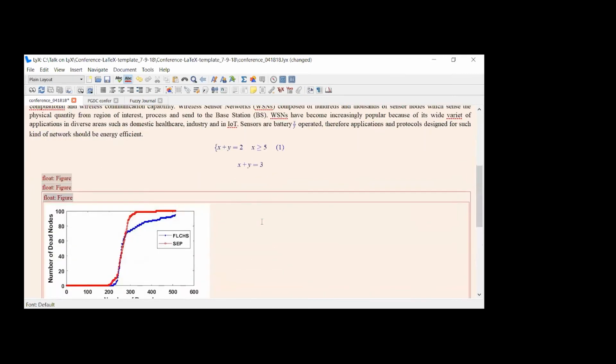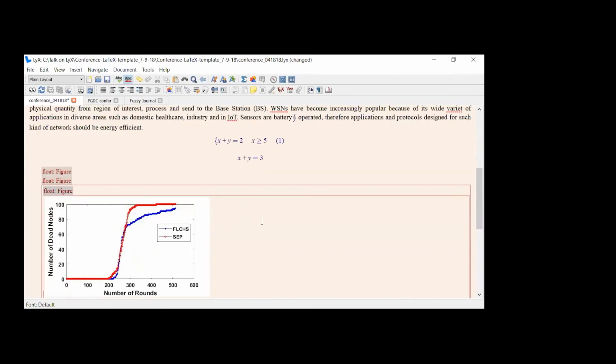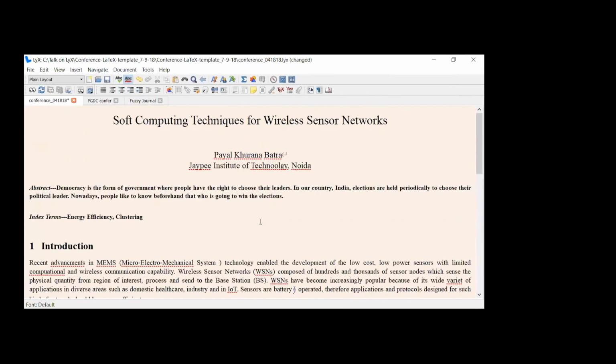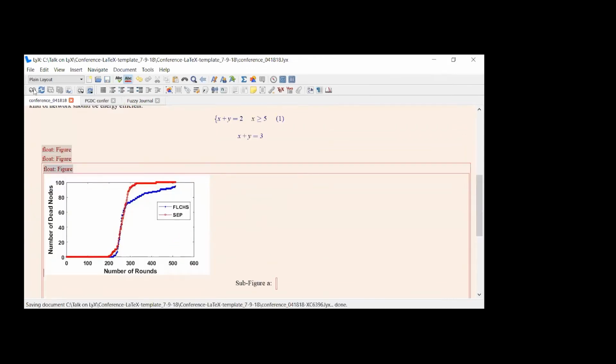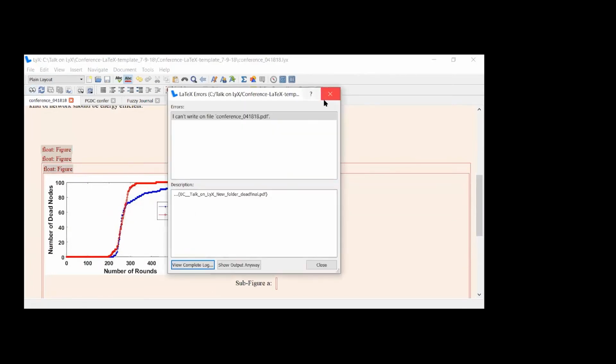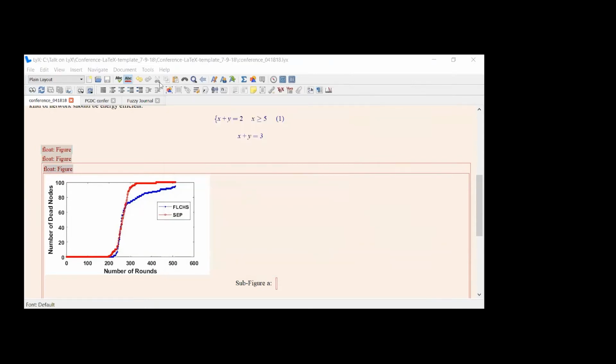So let me now generate the PDF for you, to show how it will look when this IEEE PDF is generated. I'll press Ctrl R over here. I need to close the previous PDF file, otherwise it won't generate.